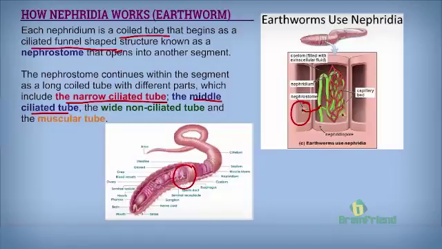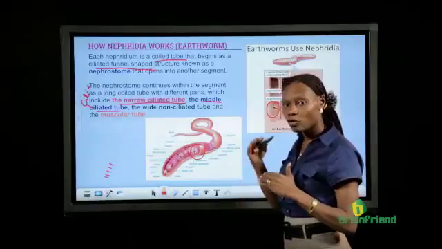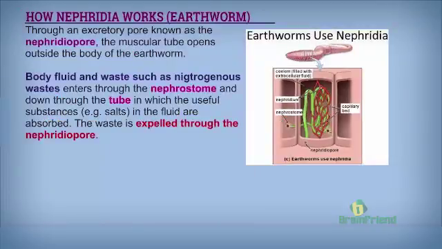Ciliated means it has cilia. Cilia is simply very tiny hair-like structures that help movement of substances. It also has the wide, non-ciliated tube. It means that this part of the tube does not have cilia. It has the muscular tube. The tube moves down with its different parts through to another pore known as the nephridial pore, as we can see right here. This is the second opening of the excretory structure of the earthworm.